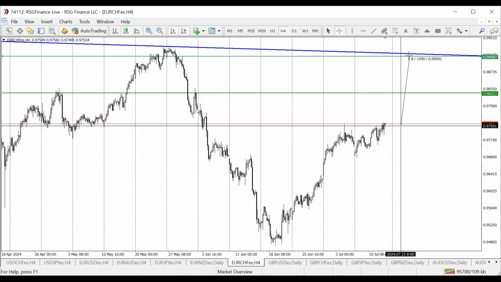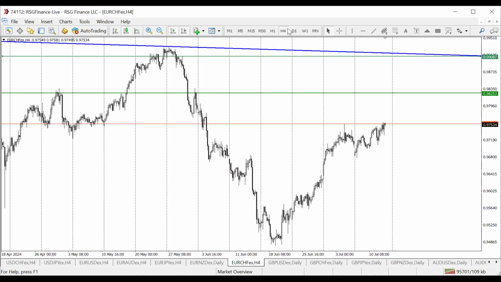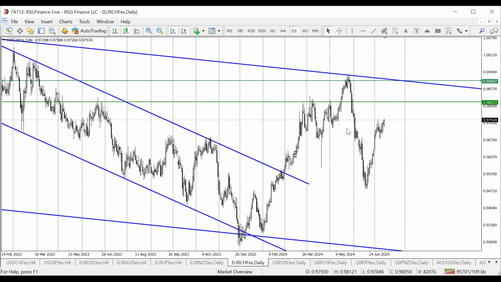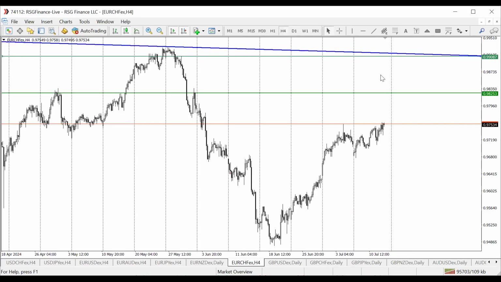And if we get a very nice catalyst into the market, we could see further massive rally towards the next key target, which is 0.99087 level. So look at it on the daily and on the weekly, you will see exactly where we're headed. So Euro Swiss franc, I'm going long on this pair. But of course, like I mentioned earlier, it will be good to expect some level of retracement.